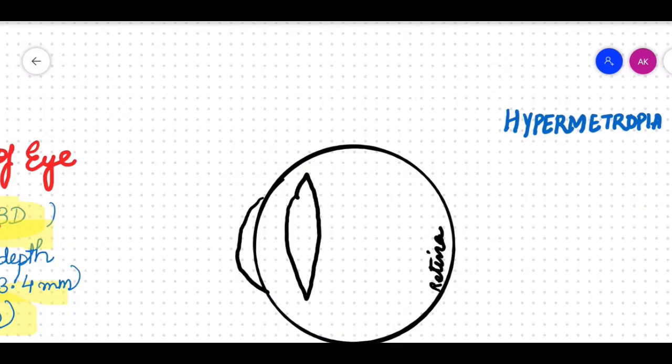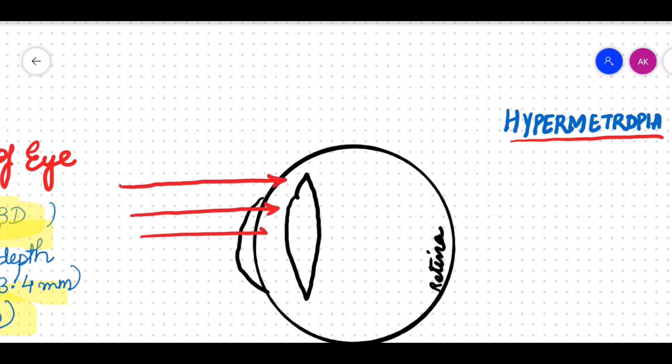Now let us see what happens in hypermetropia. So basically, first let me tell you how the optics, that means how the rays of light which are coming from infinity into a hypermetropic eye will pass and where will they converge. And then I will go to the reasons as to why that happened.